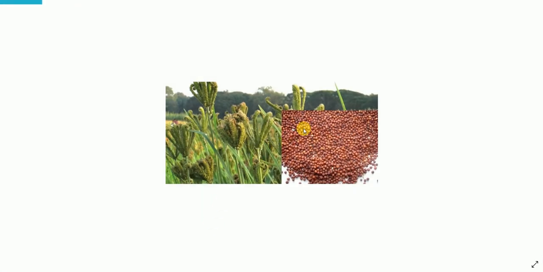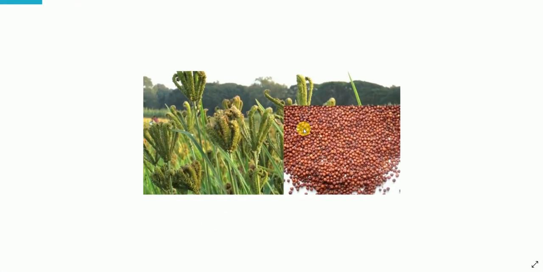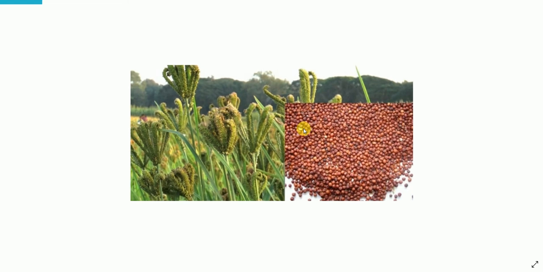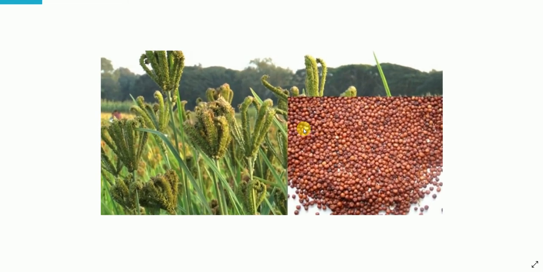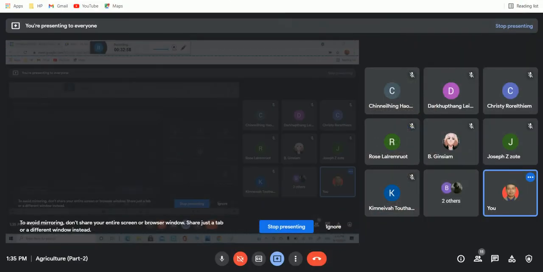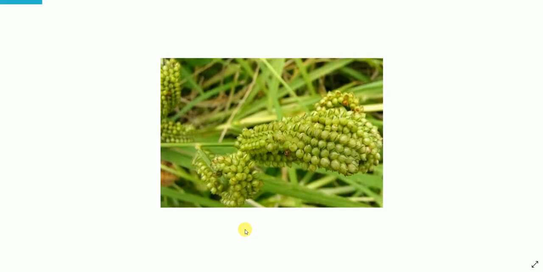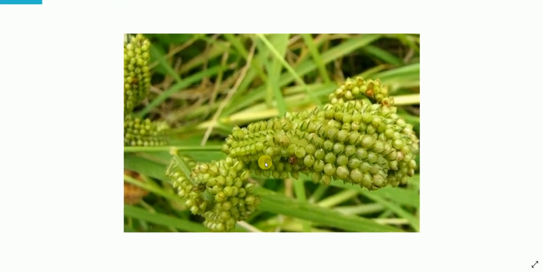And this is ragi. Okay, it is also known as finger millet. So this is a ragi plant with the ragi grain, with the food grain here. It is also known as finger millet. Okay, ragi. And so this is another photograph showing finger millet, that is ragi.